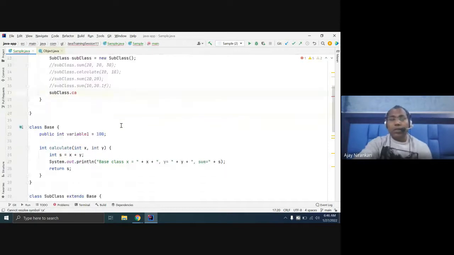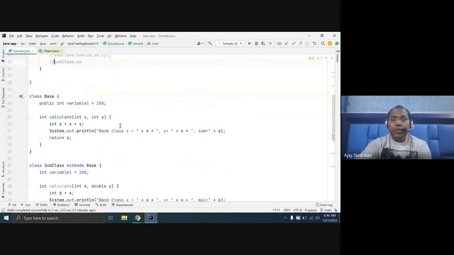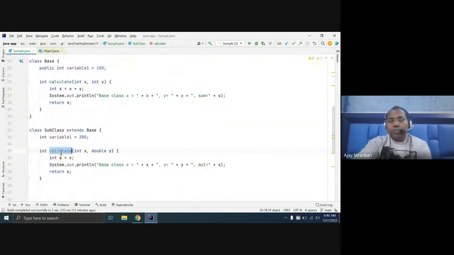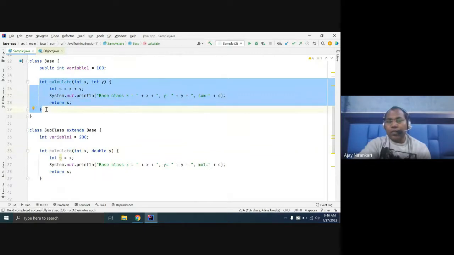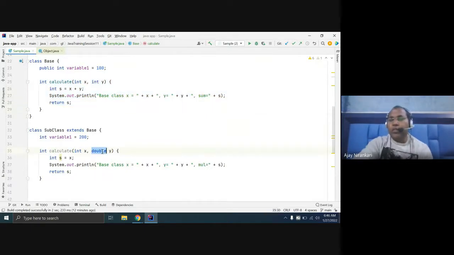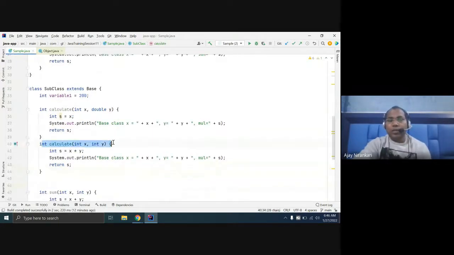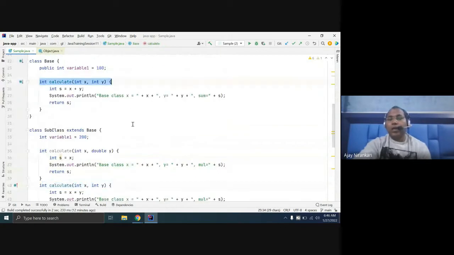Whenever you are writing the same method as defined in the superclass, if you change the parameters, then this is overloading. If you are not changing the parameters, with the same signature, then this is overriding.